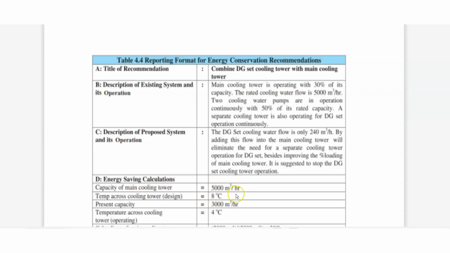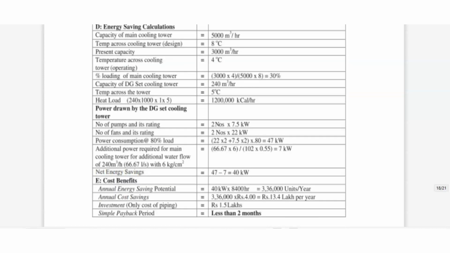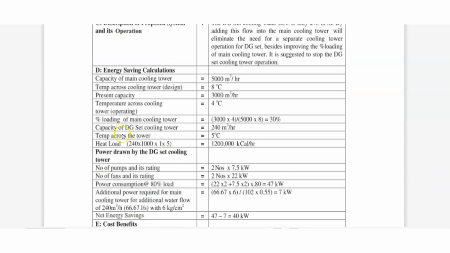What is the capacity of the main cooling tower? 5000 meter cube per hour. Temperature across the cooling tower design is 8 degree centigrade. Present capacity is 3000 meter cube per hour. Temperature across the cooling tower is 4 degree centigrade. Percentage of loading of the main cooling tower is 3000 into 4 into 5 by 5000 by 8. Its efficiency, that is percentage of loading, is 30%.